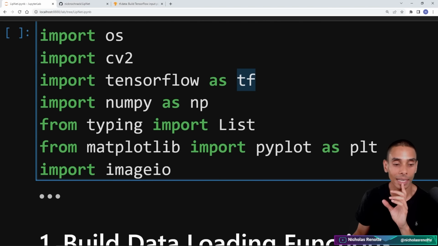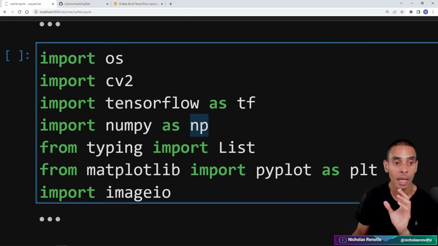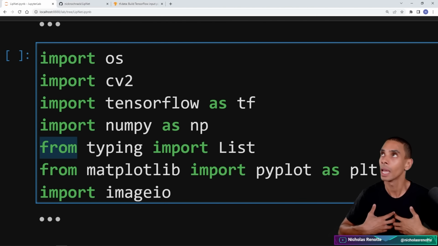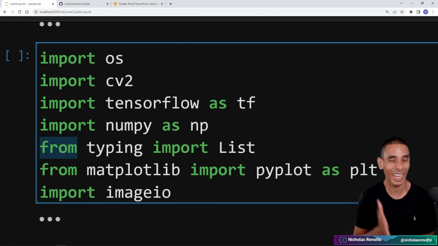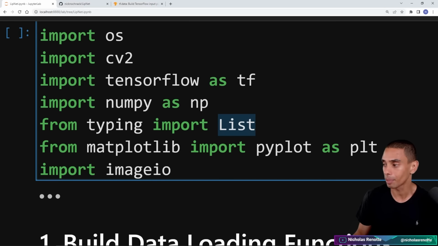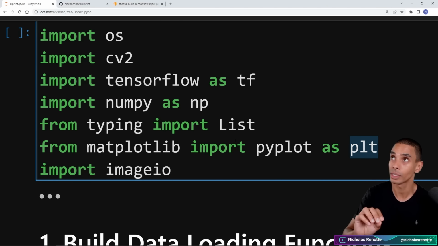Okay, the next thing that we're importing is NumPy. So import NumPy as NP. It's always just good to have NumPy along for the ride if you need to go and pre-process any arrays. I've then imported typing. This is something that I've personally taken on as a bit of a challenge or stretch goal this year to effectively start using type annotations a little bit better. I'm not great at it, but I am improving, hence why we're going to be using the List type annotation. We've then imported matplotlib, so we've written from matplotlib import pyplot as PLT, so this is going to allow us to render the pre-process or post-process output of our data loading function.